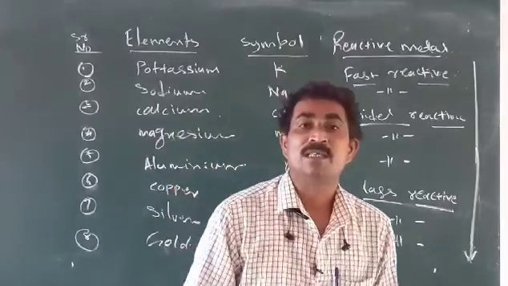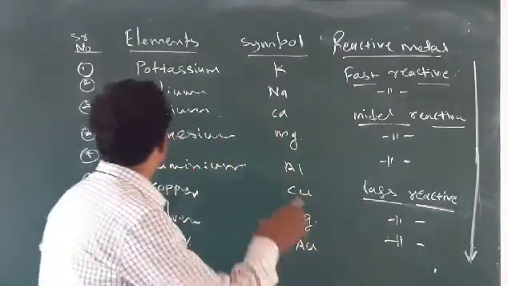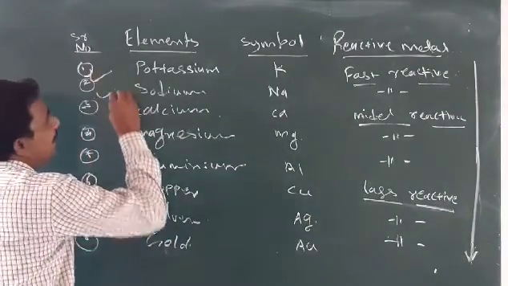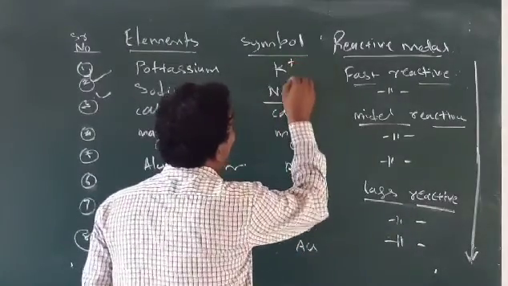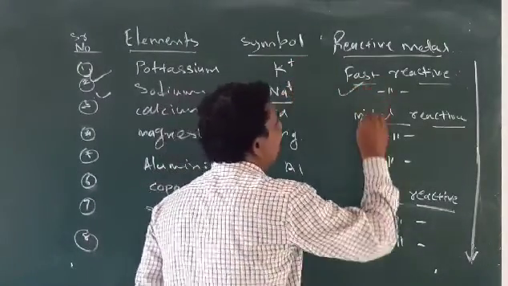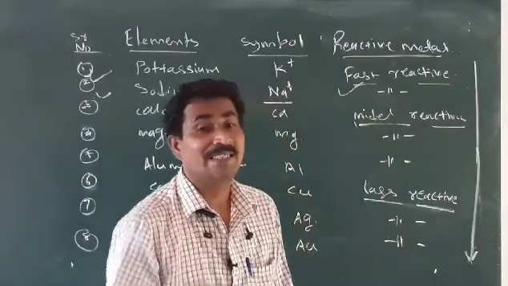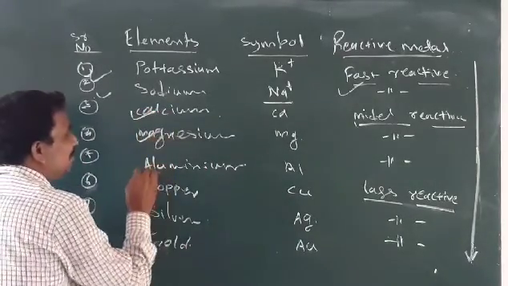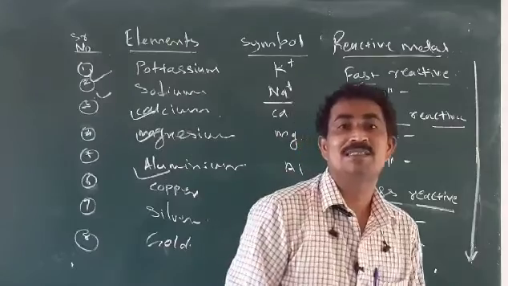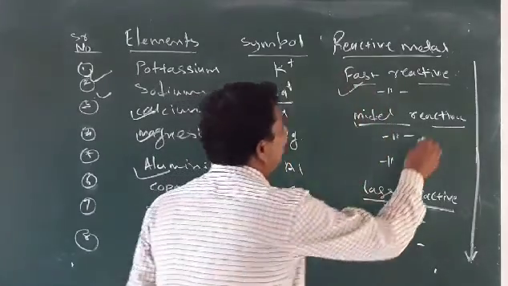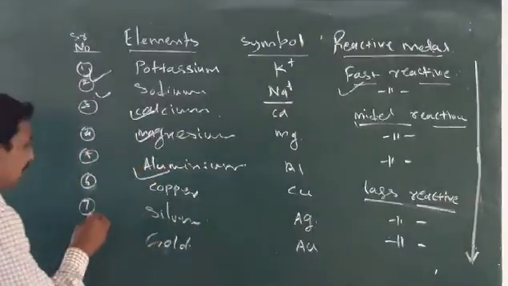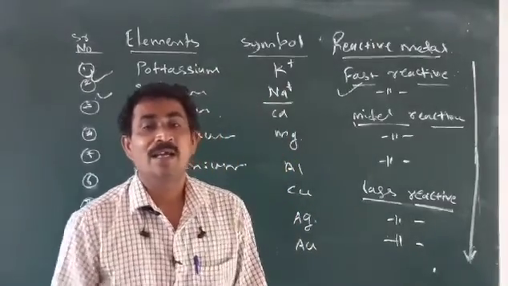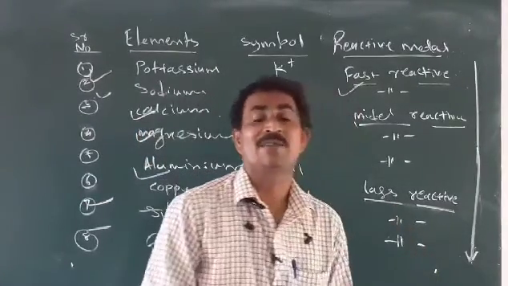We took only a few examples. Suppose potassium and sodium: they are very reactive metals, very strong, considered at the top level, the fast reactivity metals. Then we go to calcium, magnesium and aluminum. These three elements are added in the middle group, the middle reactivity metals. And last, copper, silver and gold: these three elements are the less reactivity metals.